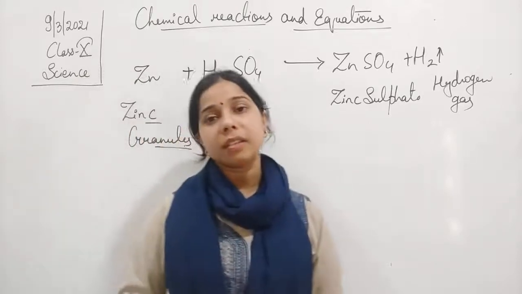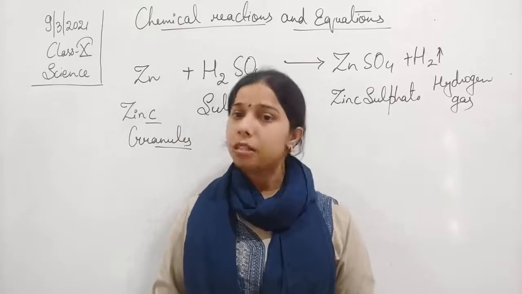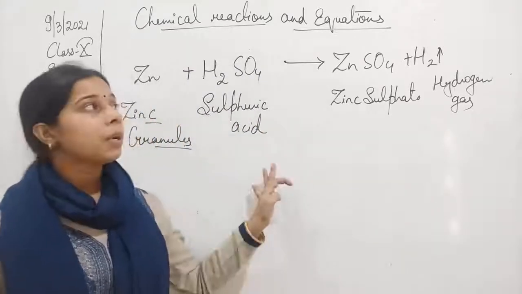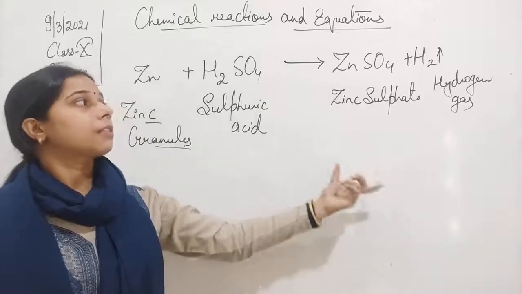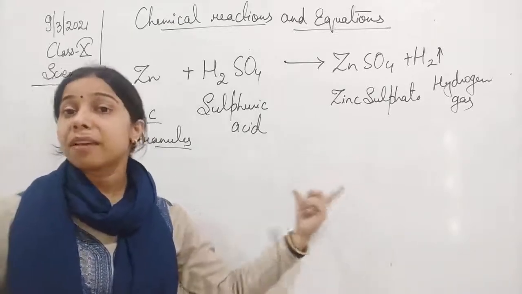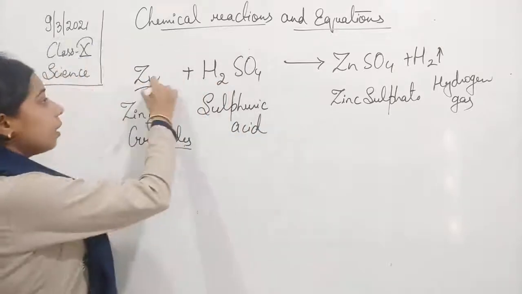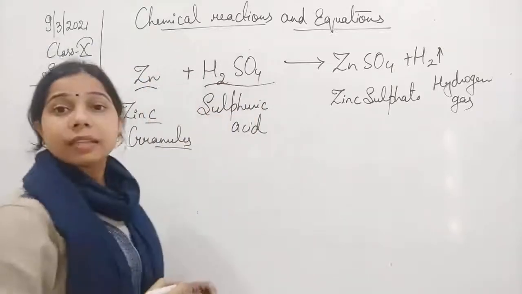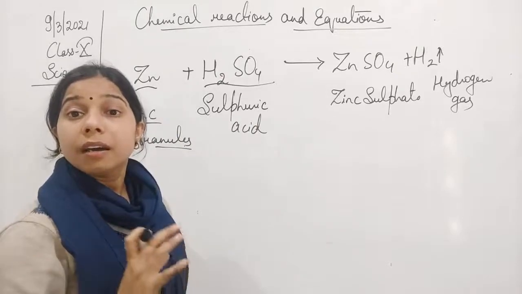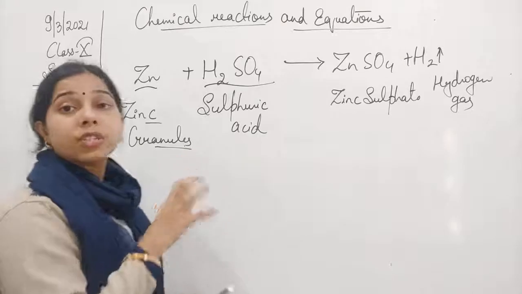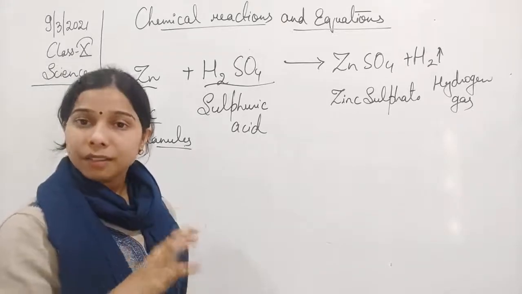An exothermic reaction is a reaction in which heat is evolved. We will discuss the exothermic reaction in the same chapter, but let me tell you that it is also a kind of chemical reaction. You see, students, here zinc and sulfuric acid are the reactants. These two are the substances which take part in a chemical reaction.